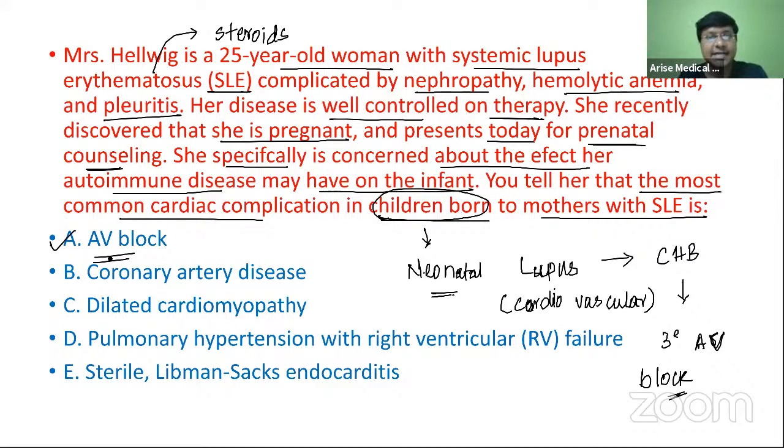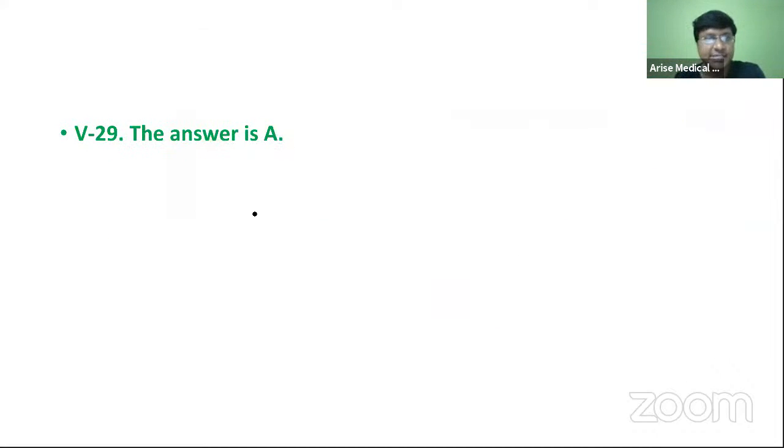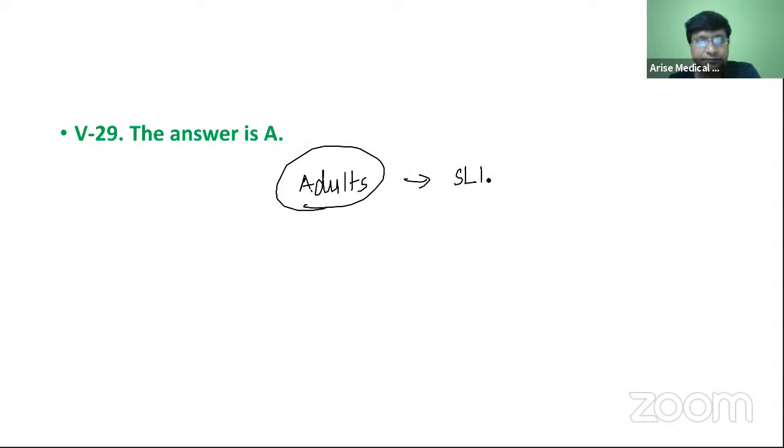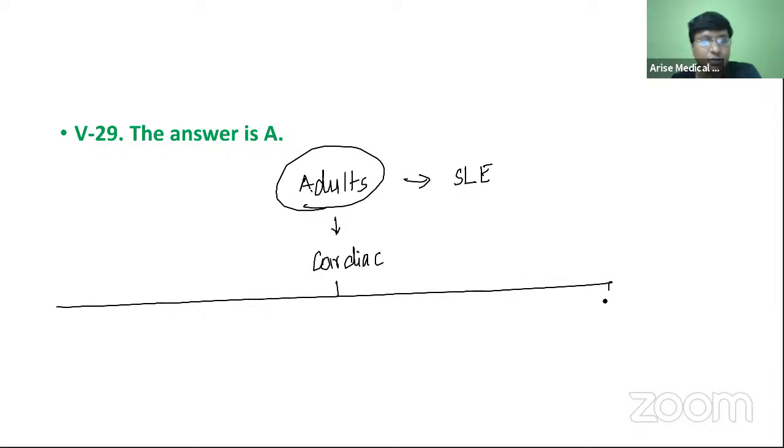Now, another point: you take adults. What will be the cardiovascular manifestations in adults with SLE? The cardiac complications in adults with SLE, they develop what is called pancarditis.